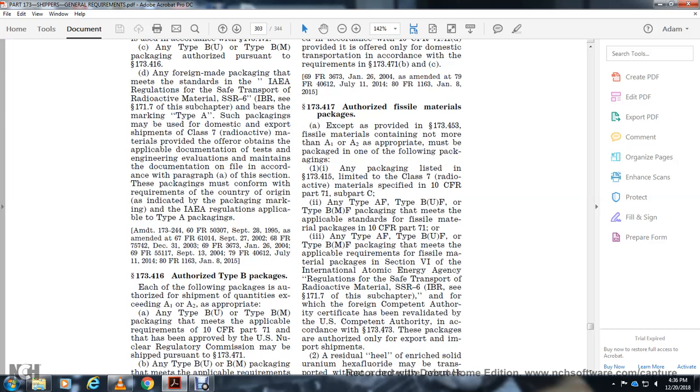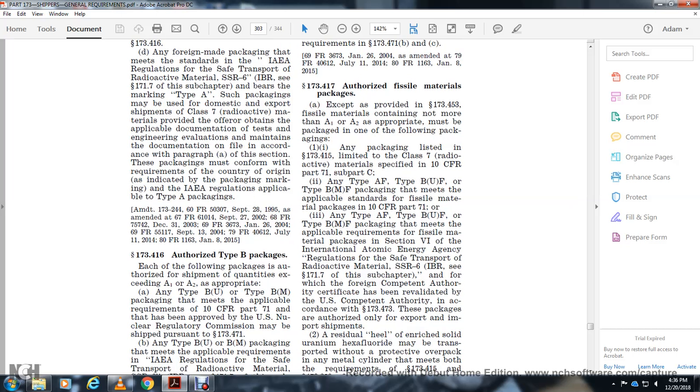Any type of the AF type BUFF, BMF of the packaging with the meat for the apple, the requirements of the official material of the packaging with the Section 6 for the International Atomic Energy Agency Regulation, Safety Transportation Radioactive Materials, SSR. And for the foreign competent authority certificate revalidated of the U.S. competent authority in accordance with 173.473 with the package that authorized only the extraordinary in-shipment residual heel of the enriched solve of the uranium hexafluoride, transported with the protected overpack of the metal cylinder with the meet for the requirements of 173.416 and